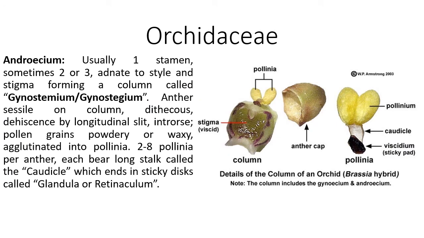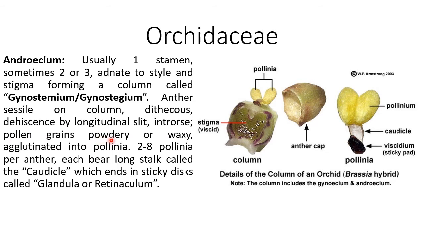Androecium is usually 1 in number, sometimes it is 2 or 3. It is adnate to style and stigma, forming a column called gynostemium, which is also called gynostegium. Anther is sessile on column. It is dithecous. Dehiscence by longitudinal slit. It is introrse as it remains inside the corolla tube.